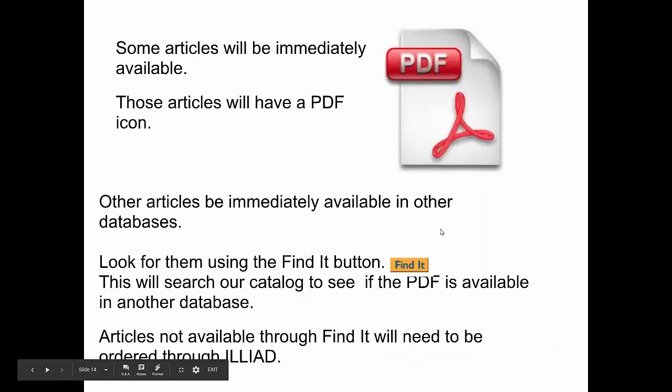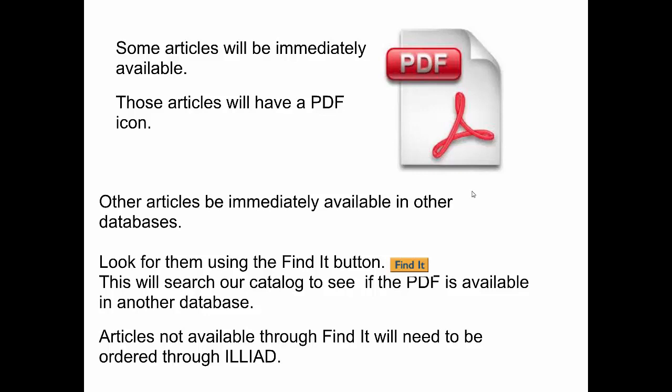Some of the articles that you're looking for are going to be available in PDF format, and you'll see that PDF icon. If you don't see that PDF icon, it might mean that the article you're looking for is in another database, and you'll see this Find It button. If you click on that Find It button, it'll search our catalog to see if the PDF is available in one of our other databases. If it is, it'll provide you with a link, but if it's not, you'll be able to get an option to order it through a service called ILLiad.